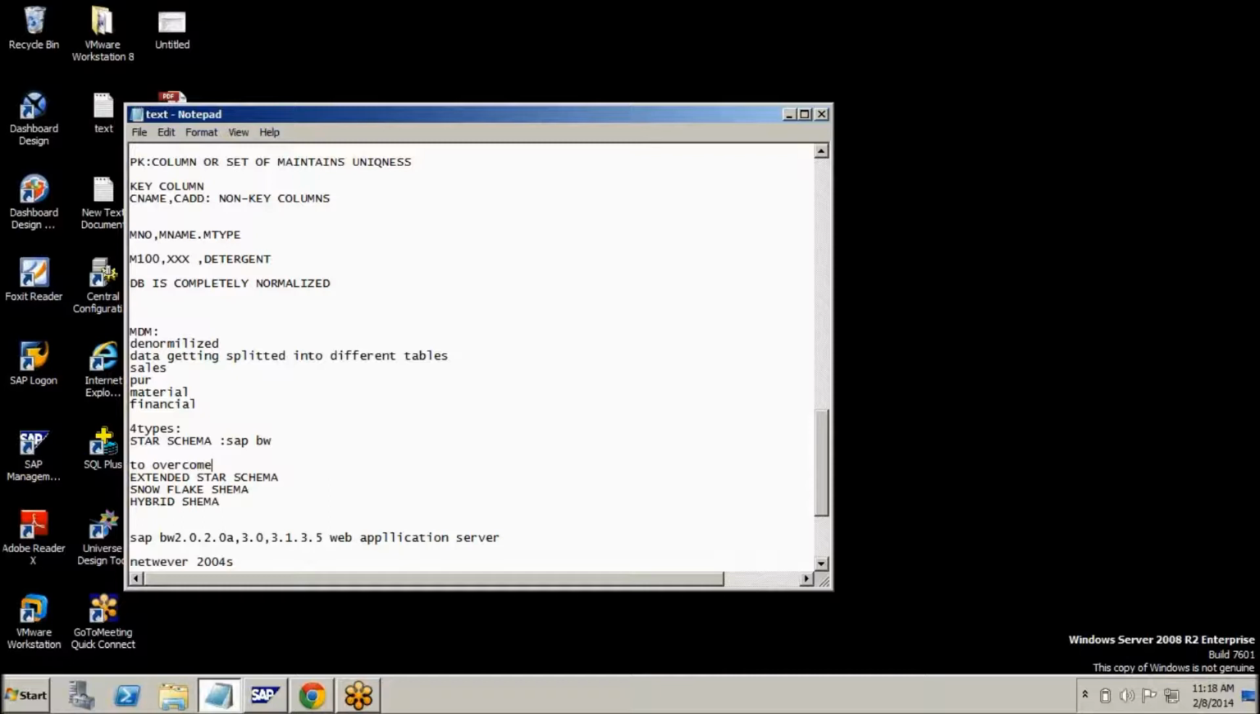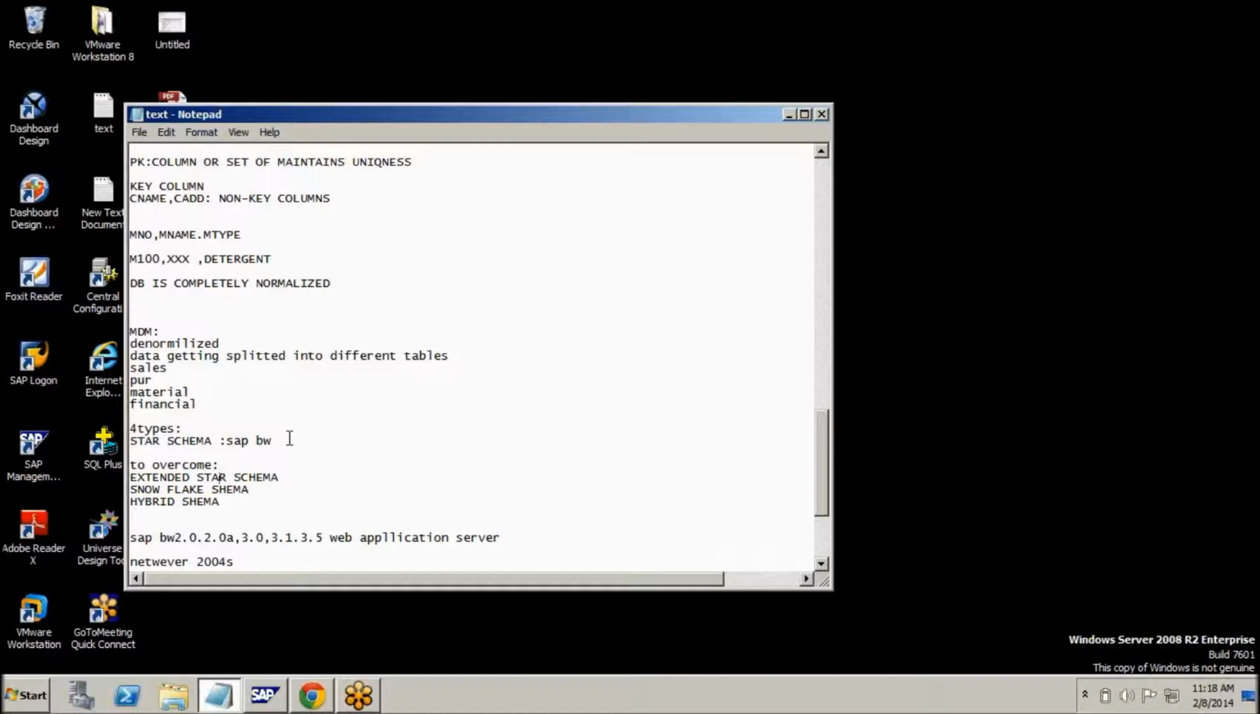What exactly is the star schema, and what will be inside it? Later I will go in depth in the sessions. The extended star schema also. Why? Because based on these 2 schemas only, InfoCube design will happen. That means how much data you want to store.